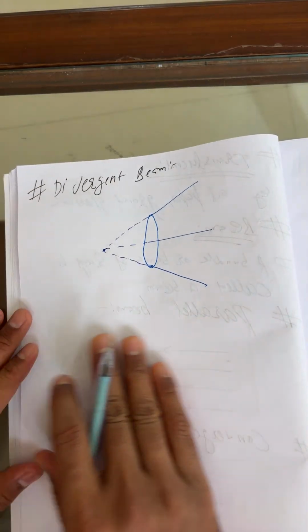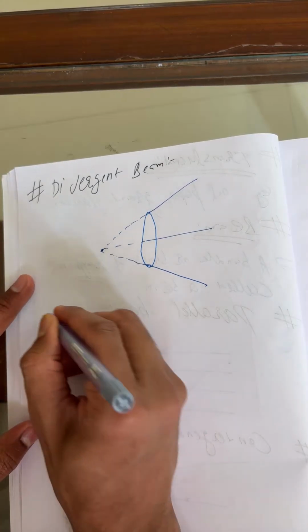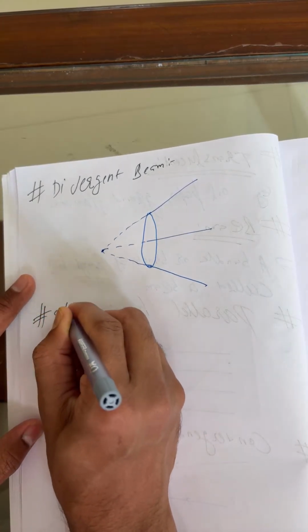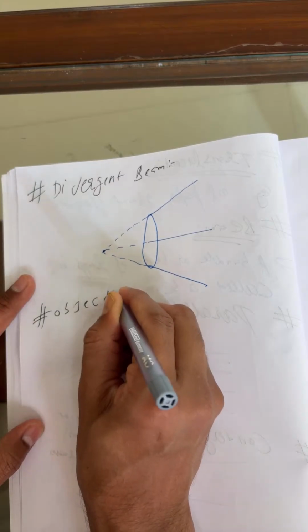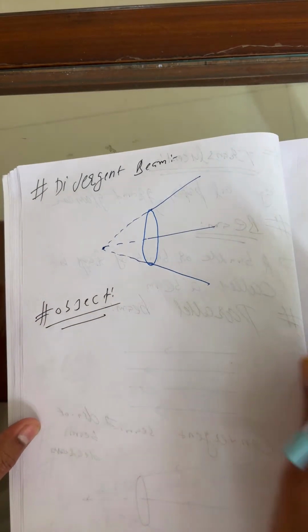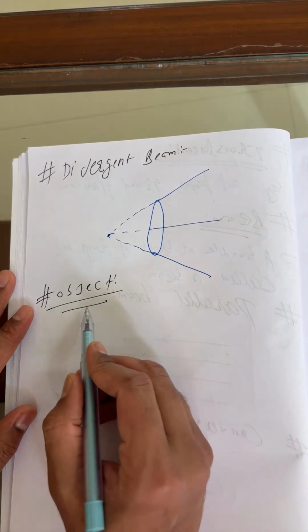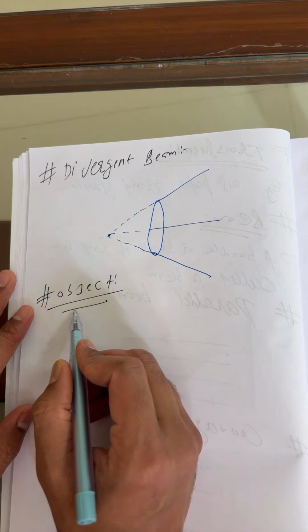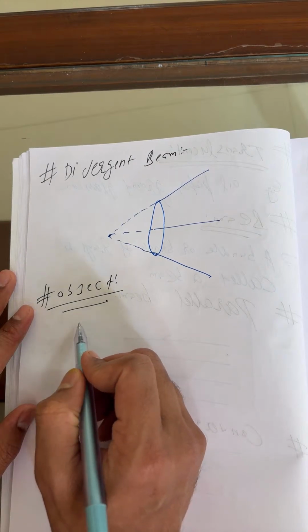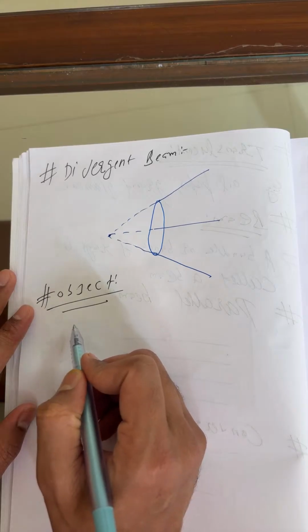Okay, now, children, next we continue with object and image. Students, what is the object? I hope all of you remember, but I don't want to leave any weak point here. We can define an object as the point where incident rays intersect or appear to intersect.